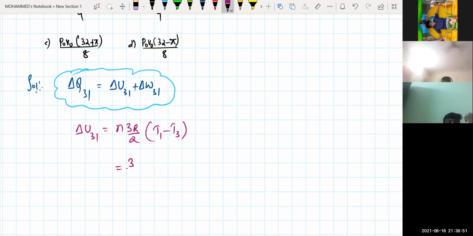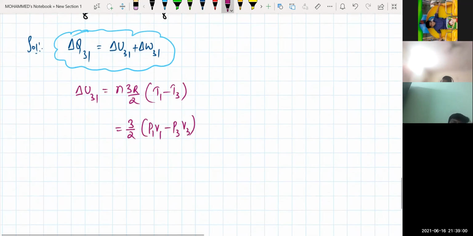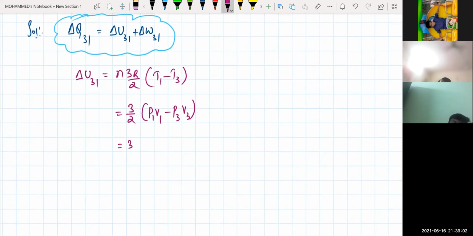So this will be equal to 3 by 2 into P1 V1 minus P3 V3. Can I write like this? Yes, sir. Isn't it? Yes, sir. So if I'm writing this one right now, this is 3 by 2.